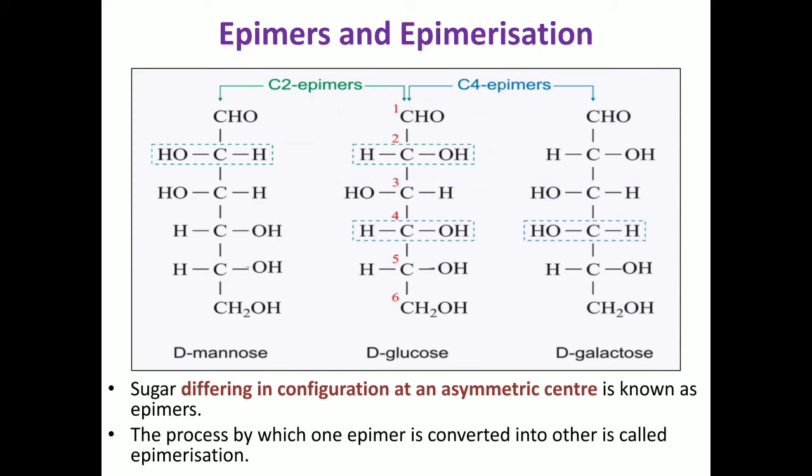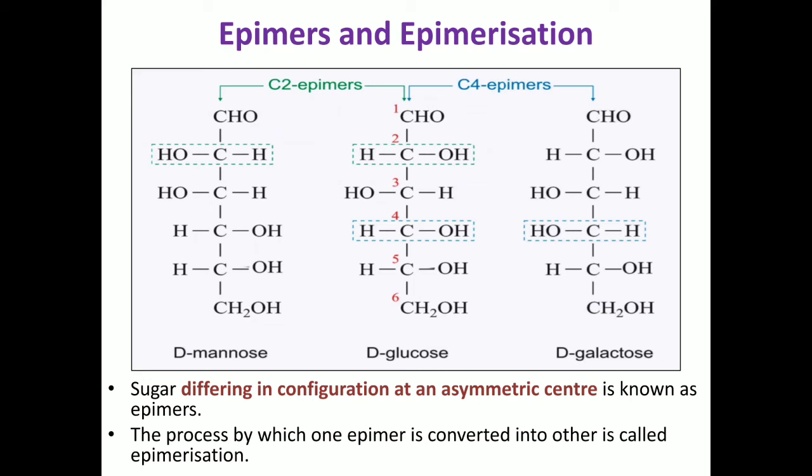Now let us see what are epimers and epimerization. Sugars differing in configuration at an asymmetric center are called epimers, and the process by which one epimer is converted into the other is called epimerization.